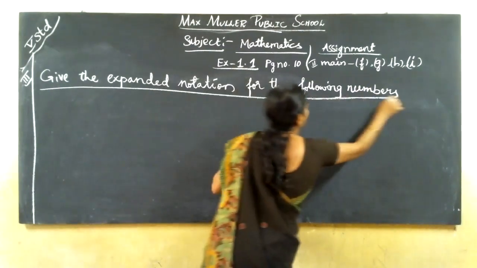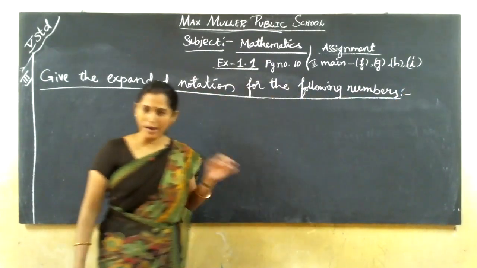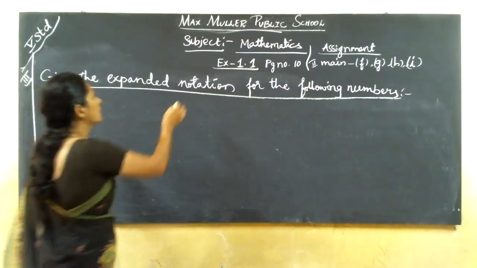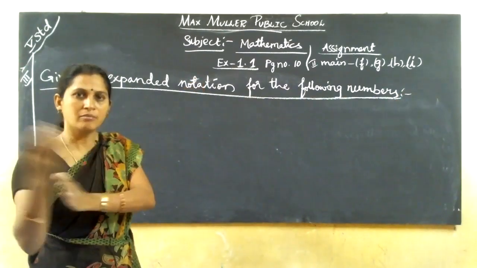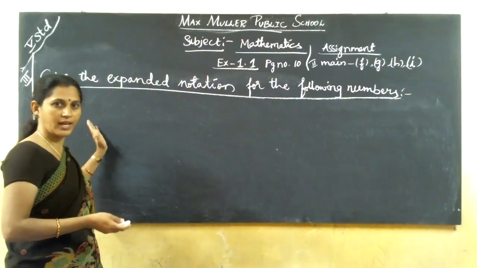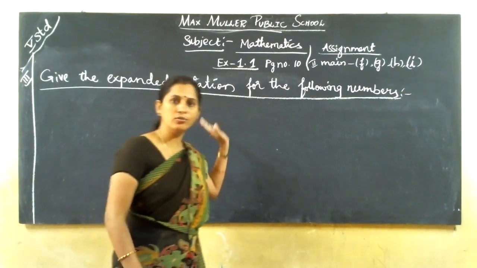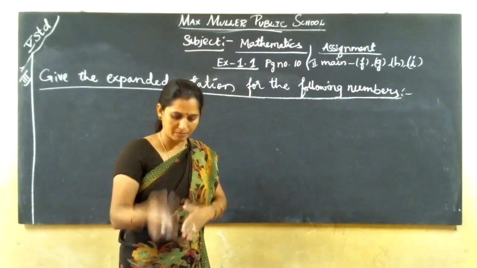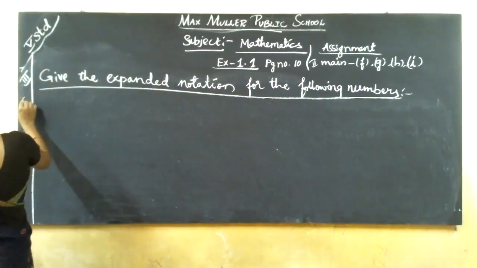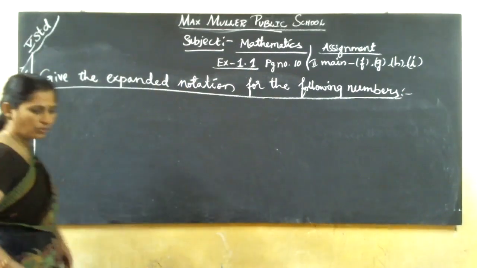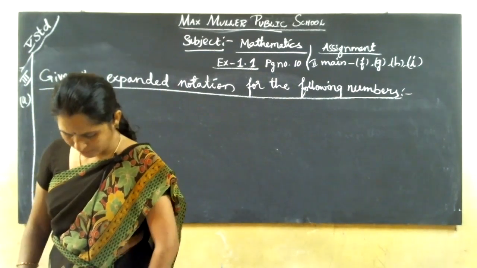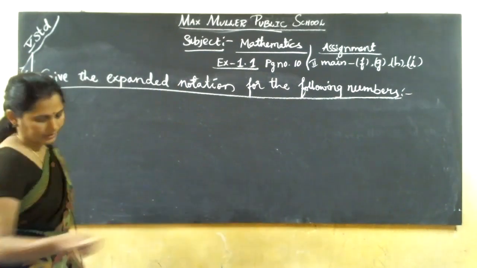This also you are studying from the first standard. I think expanded notation is nothing but you are making the numbers dividing ones, tens, hundreds. Okay, you have written in words. Now these numbers are dividing in numbers only, means according to the place value. Okay, first one, see, I'll show you how to write, how to do. Okay, second main finished. Now we are going for the third main.